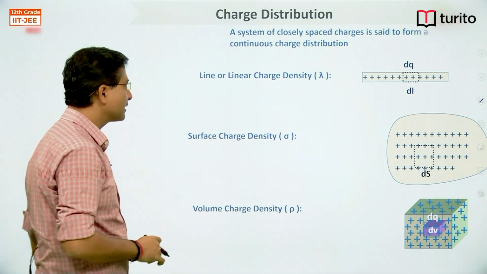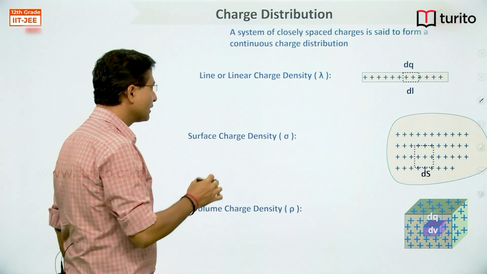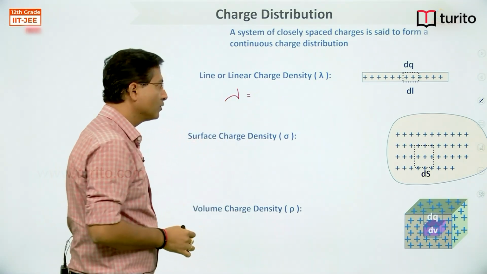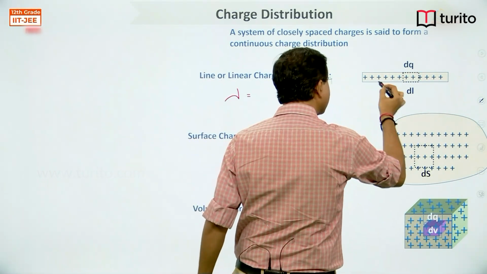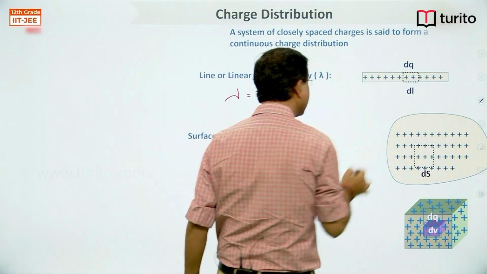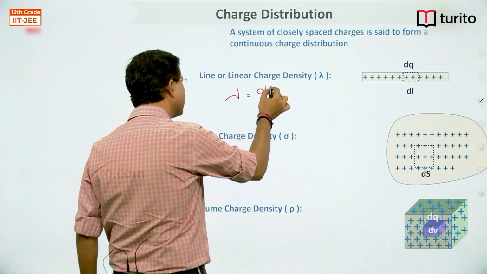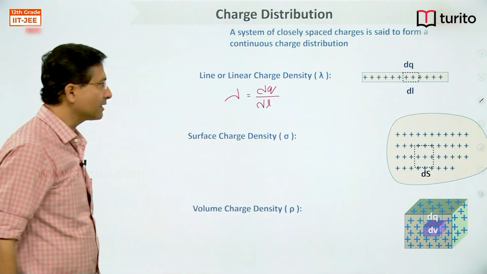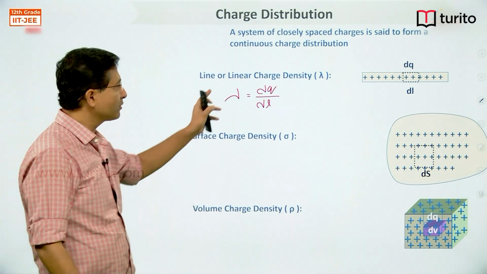Now, linear charge density, represented by lambda. If I take a small element of this wire, let's say of length dl, the charge per unit length is defined as linear charge density. Whether the distribution is uniform or non-uniform, you can apply this formula.